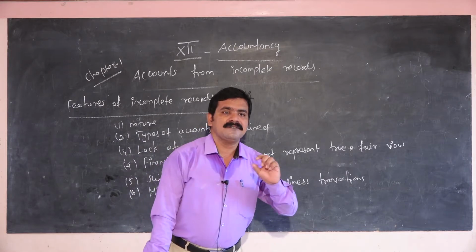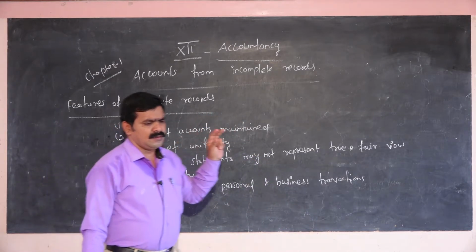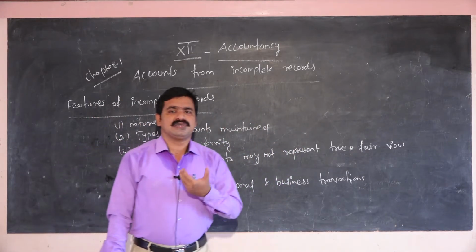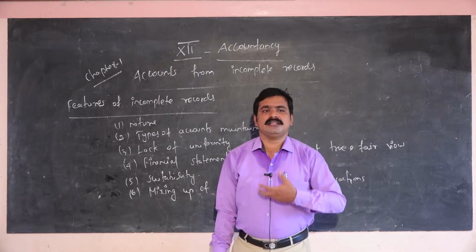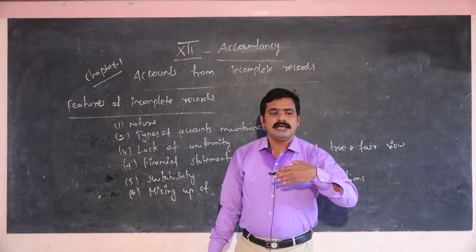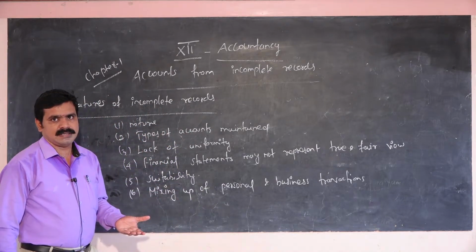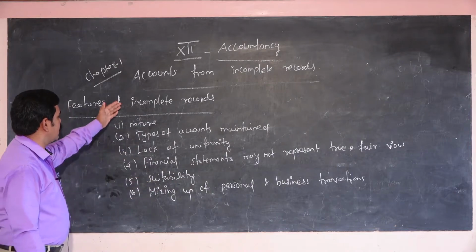These are the nature of incomplete records. But these records do not give a proper solution or proper final decision. The financial manager does not have any proper support from these records. This is the first nature of incomplete records.